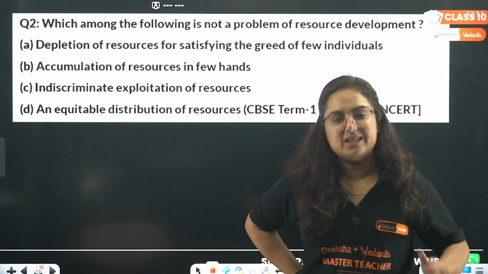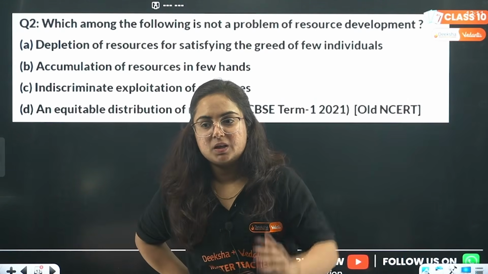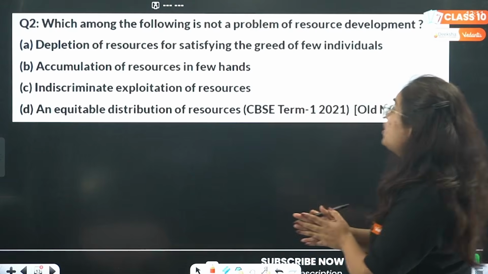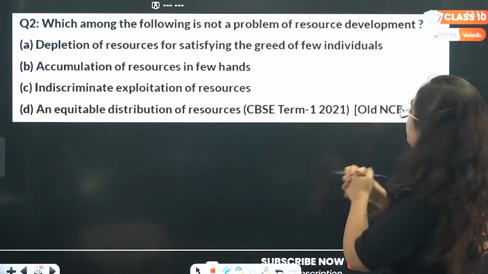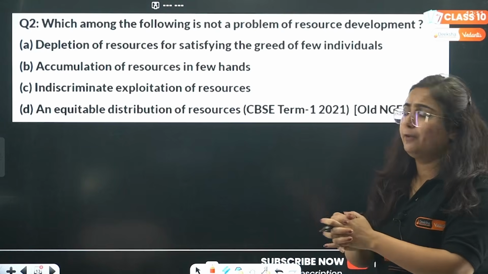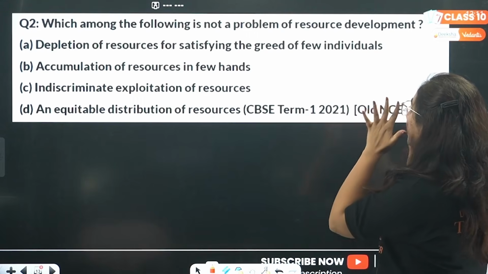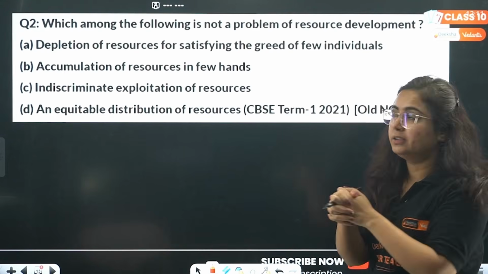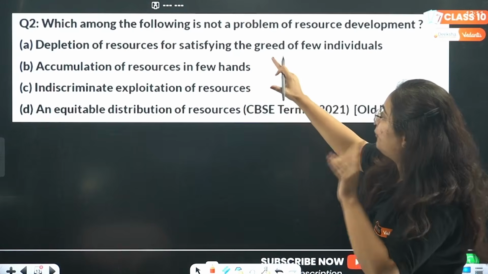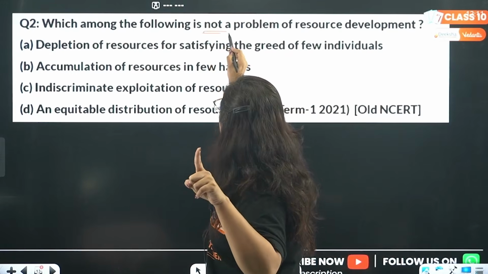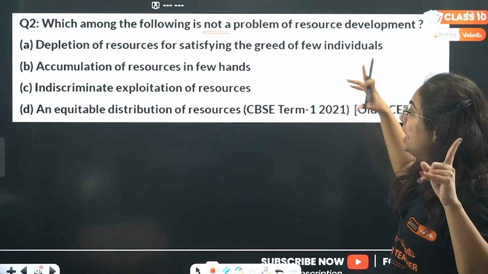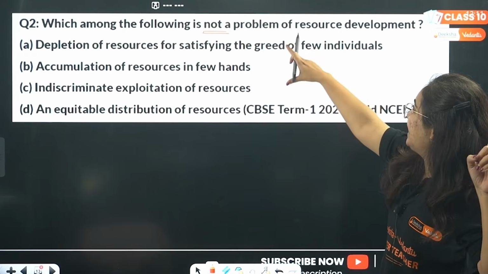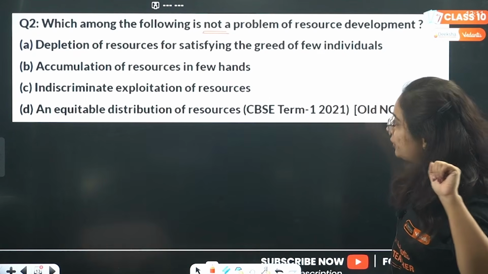Let's practice something now, keeping everything in mind. A warm-up question: which among the following is not a problem of resource development? If you don't do resource development in a planned manner, then what happens? The word you need to highlight is "not." Depletion of resources for satisfying the greed of a few individuals.